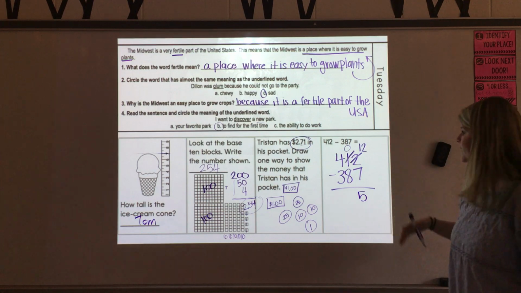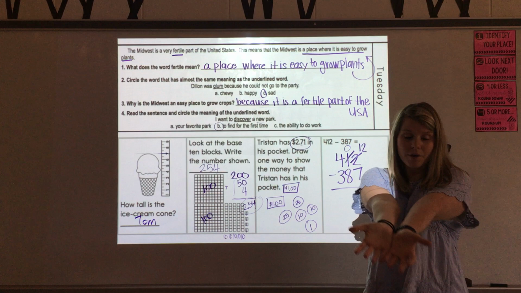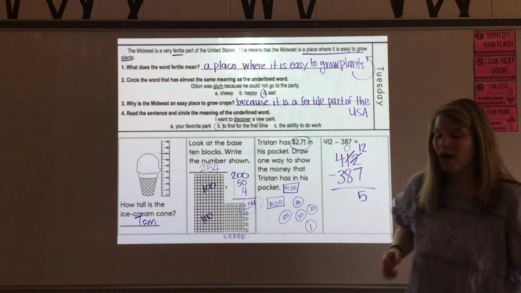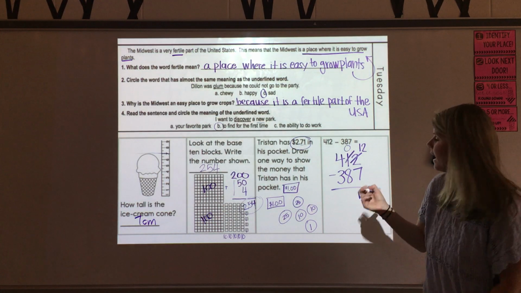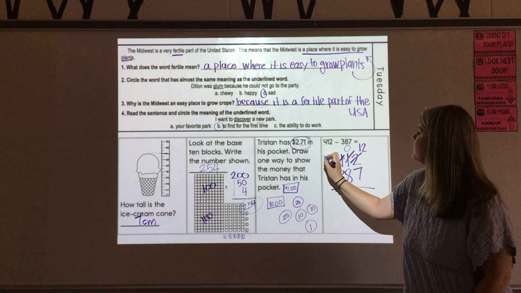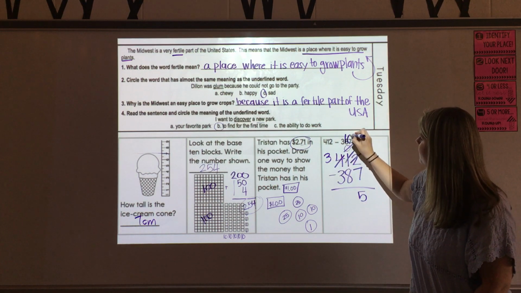Okay, move on to the 10s now. I've got 0 minus 8. If I have 0 M&Ms, I cannot give you 8. I don't have any. I've got more on the floor, so again, I've got to go next door and get 10 more. So my 4 is going to become a 3, making my 0 become a 10.